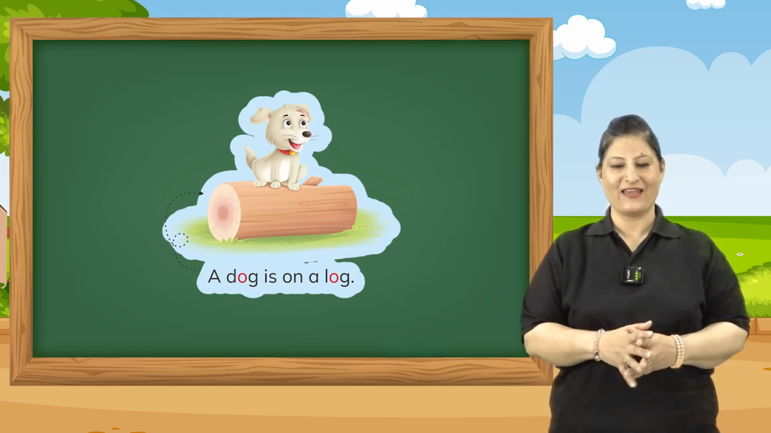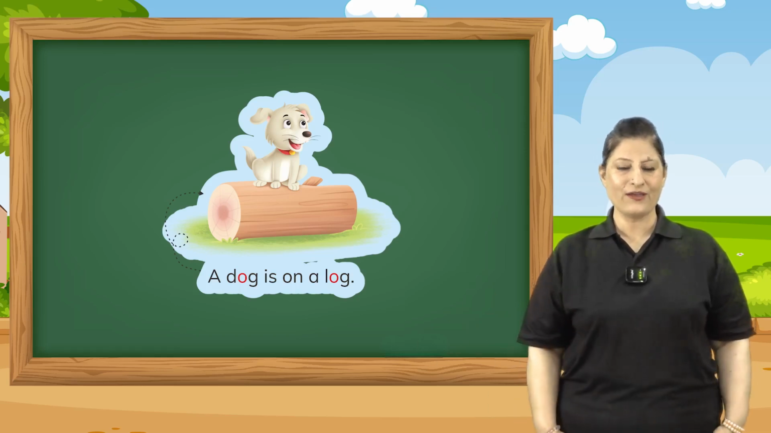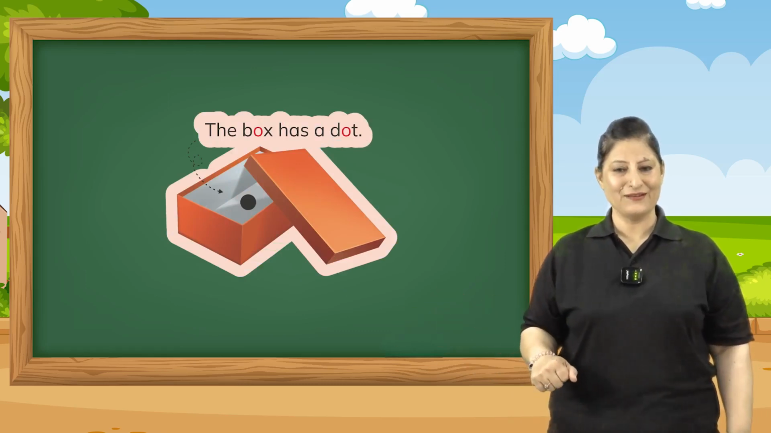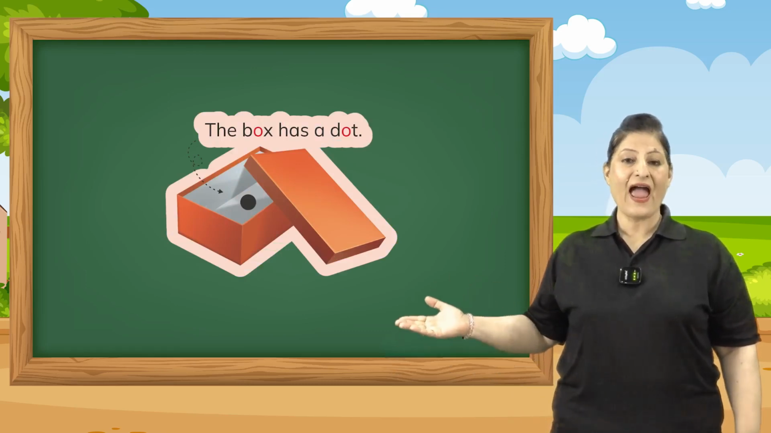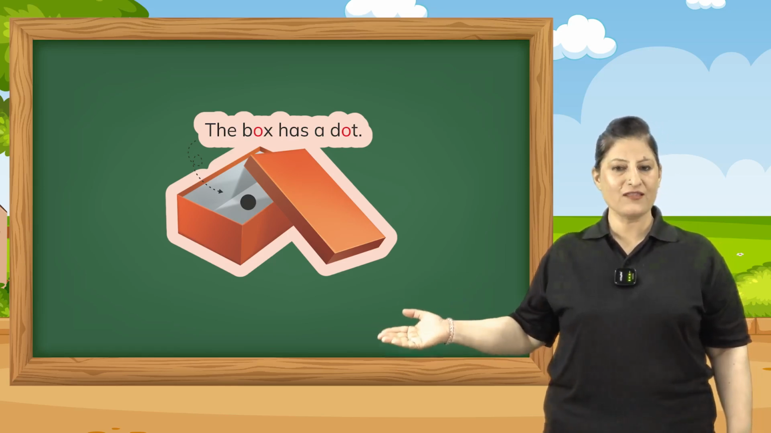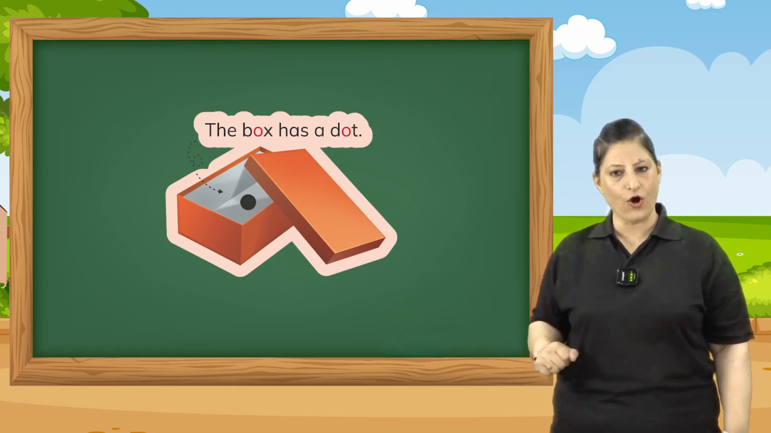Yes? Okay. So shall we move further? Right? Okay. Now look here. The box. The box has a dot. Let's read it together. The box has a dot.